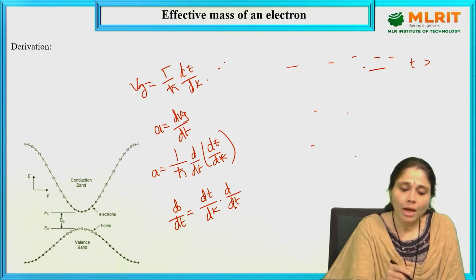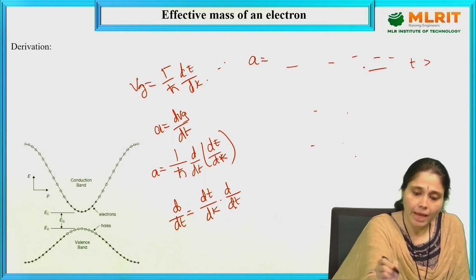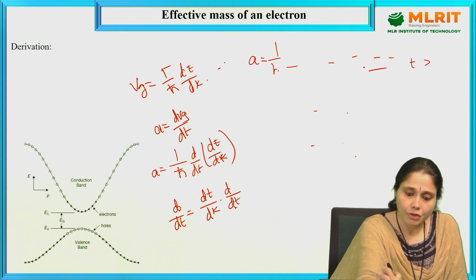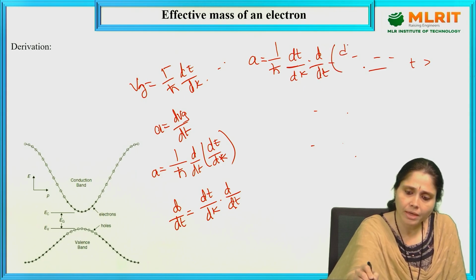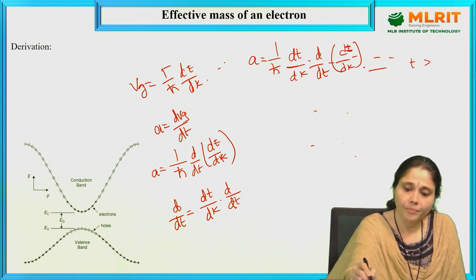Is it okay? So now the acceleration A is equal to 1 by h cut. In place of d/dt, we write dk/dt into d/dk of dE/dk.